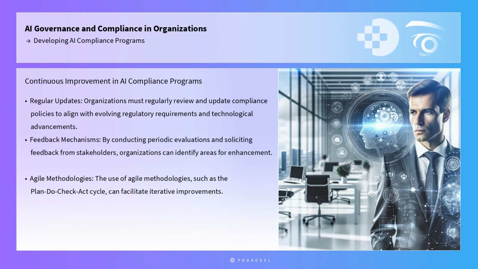Finally, organizations must establish mechanisms for continuous improvement and adaptation of their AI compliance programs. This involves regularly reviewing and updating compliance policies, procedures, and frameworks to align with evolving regulatory requirements and technological advancements. By conducting periodic evaluations and soliciting feedback from stakeholders, organizations can identify areas for enhancement and implement necessary changes. The use of agile methodologies, such as the Plan, Do, Check, Act cycle, can facilitate iterative improvements and ensure that compliance programs remain effective and responsive to emerging challenges.